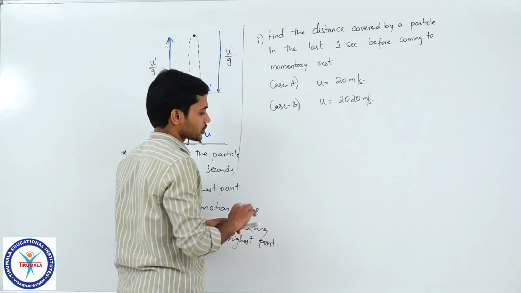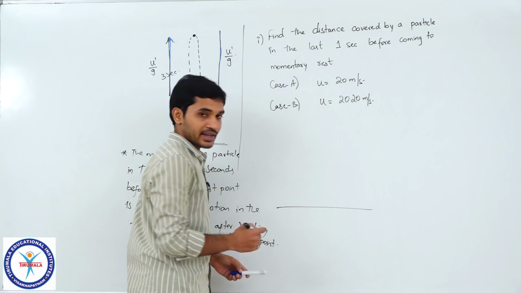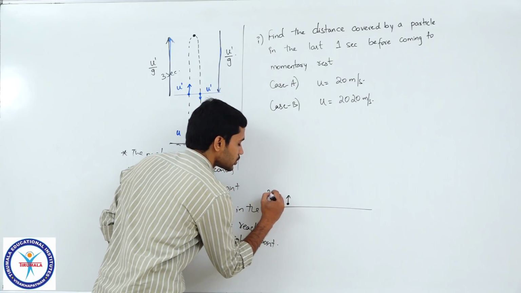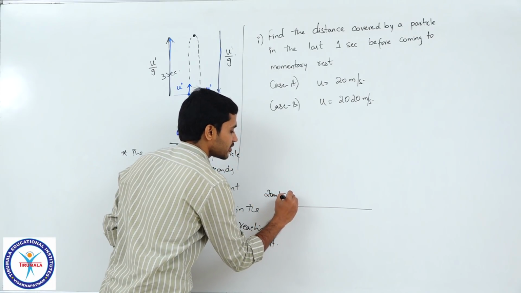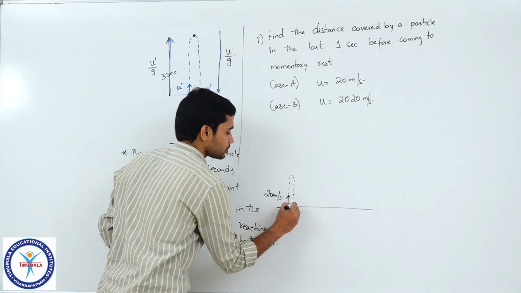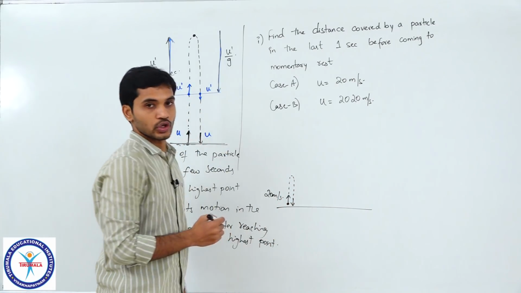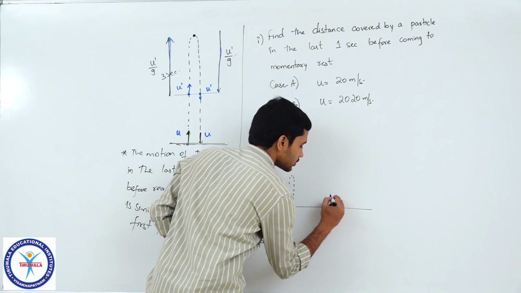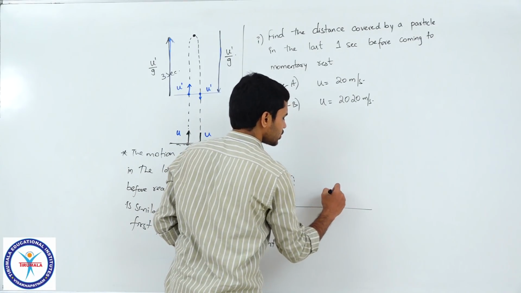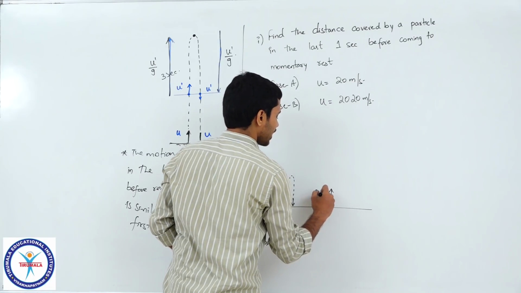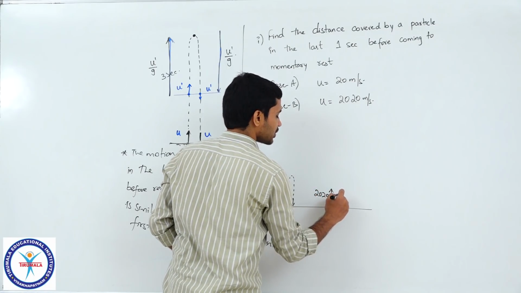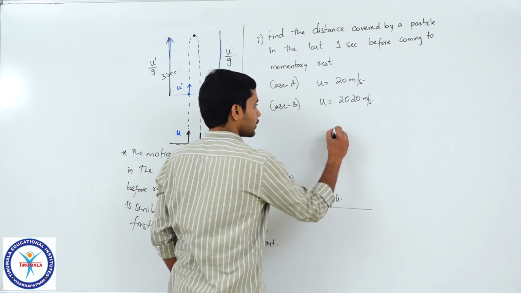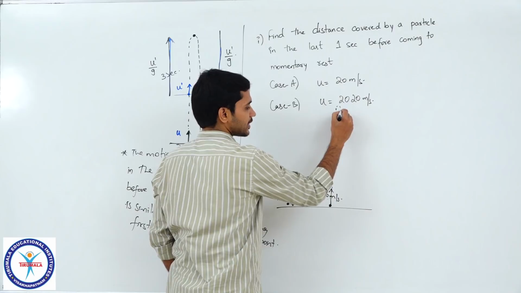Okay. Now let me just draw the diagram here. A particle which is projected with 20 meter per second, let's say it travels from here to here and then returns back. And the particle which is thrown with 20 meter per second, this velocity is very large, so it travels to a very large height, let's say up till here, and then it returns back.